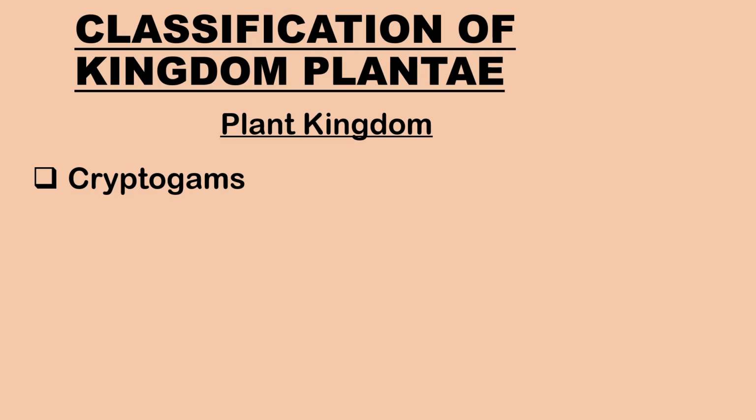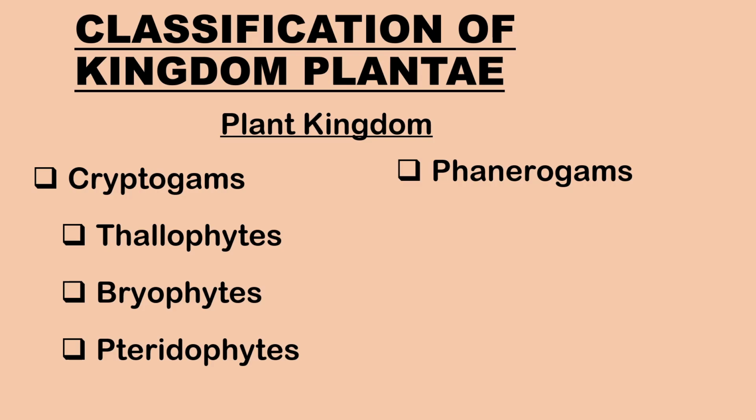Let us study about the classification of kingdom Plantae. The kingdom Plantae can be classified into subgroups based on the structure of the plant body, presence or absence of vascular system, flowers, and formation of seeds. They are subdivided into cryptogams, which are seedless plants, and phanerogams, which are seed-bearing plants.